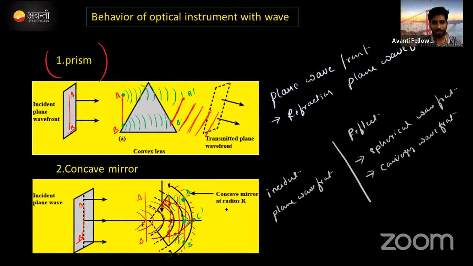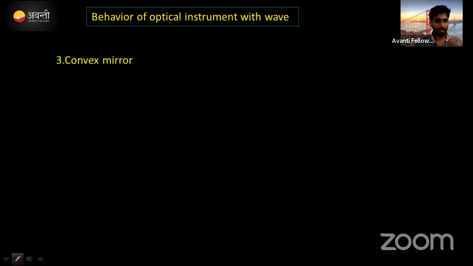Because the concave mirror का काम क्या है? Light which is falling on it will converge the light rays. Correct na? That is its work. Here the wavefront also converges. Clear? Okay. Coming to the next one.